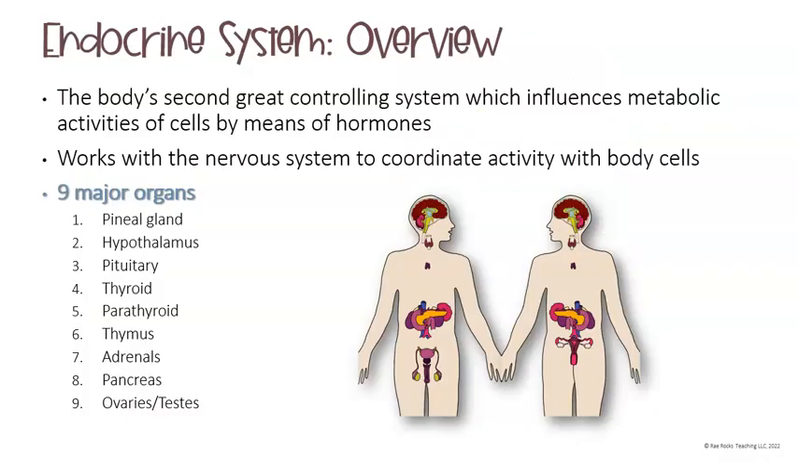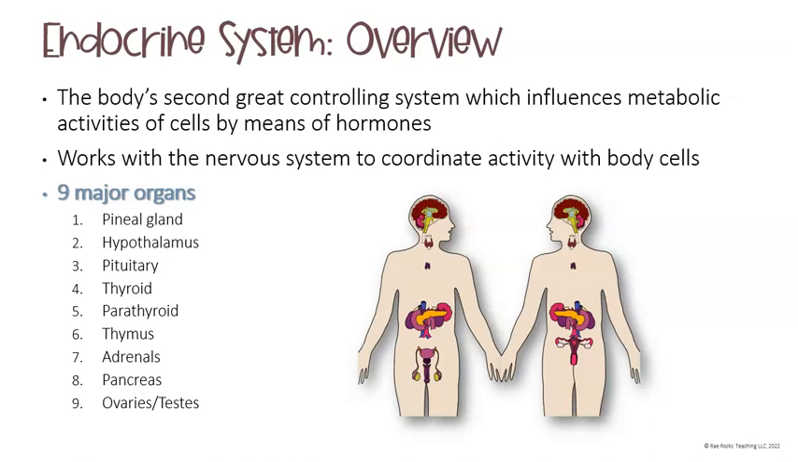The endocrine system is the body's second great controlling system, which influences metabolic activities of cells by means of hormones. So basically, all of our body's activities are controlled through our hormones. The endocrine system works with the nervous system in order to coordinate activity with body cells.